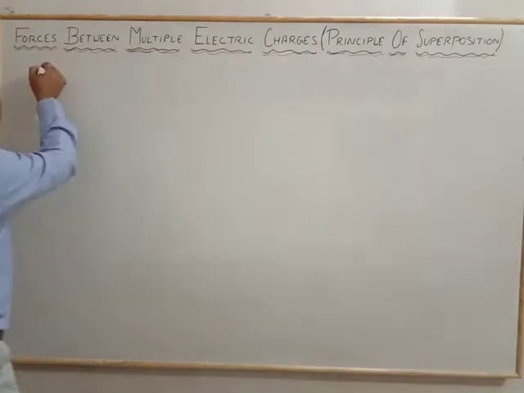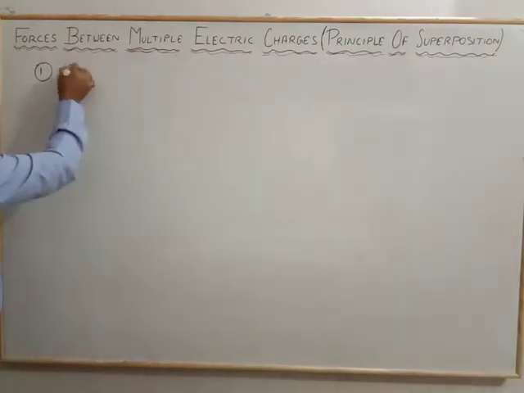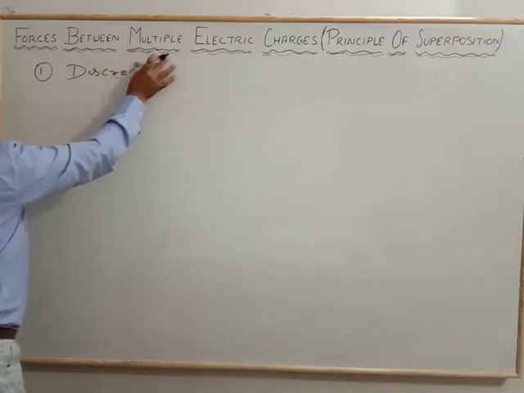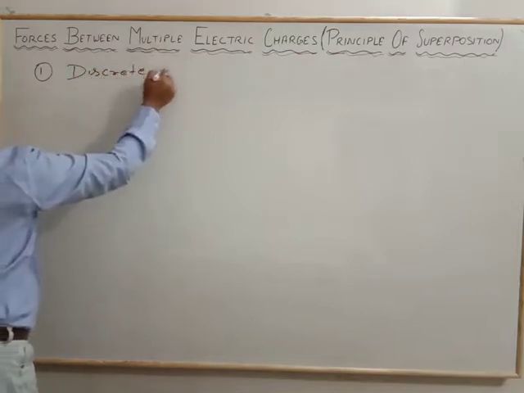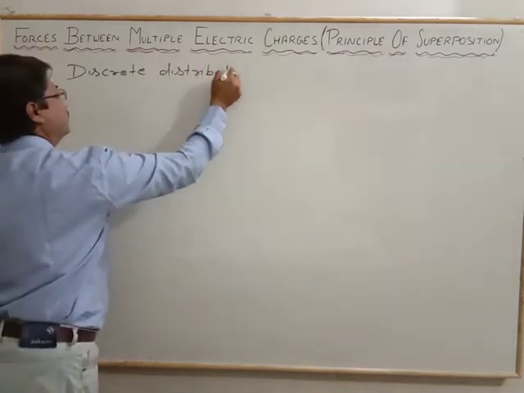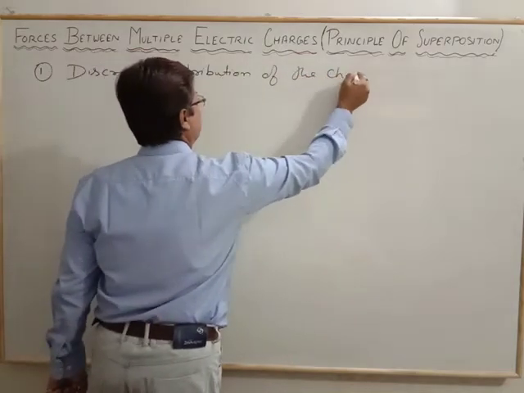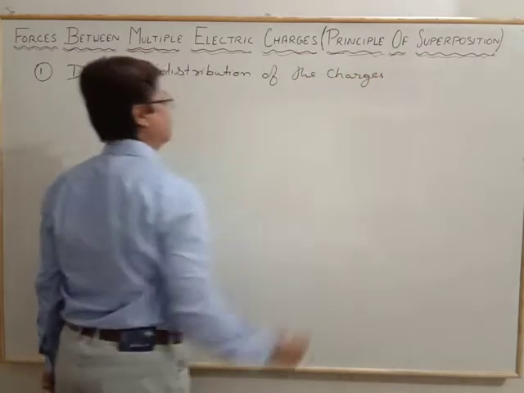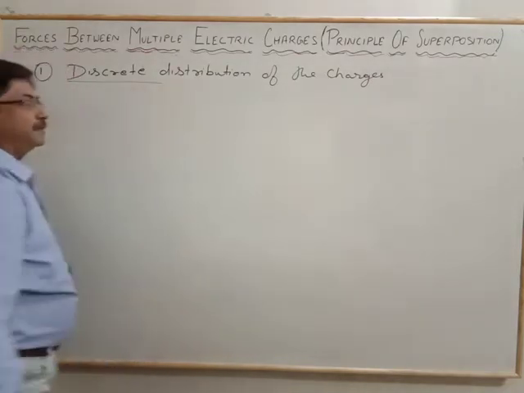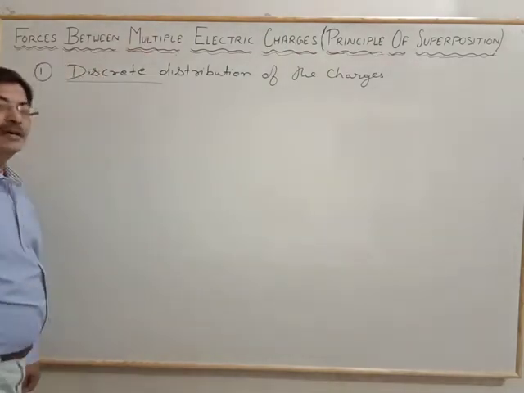Number one is the discrete distribution of the charges. Discrete itself, the word gives the meaning, that the distribution is random.